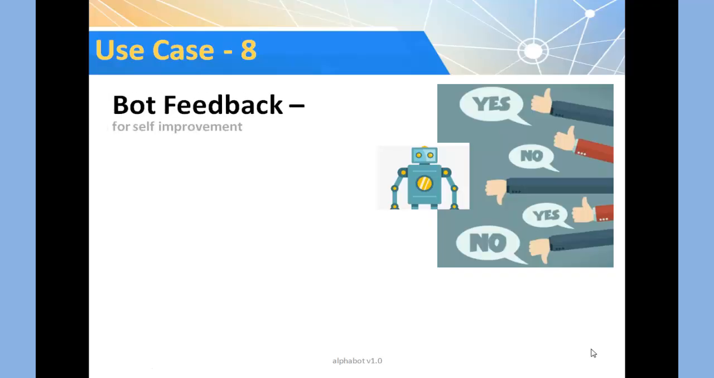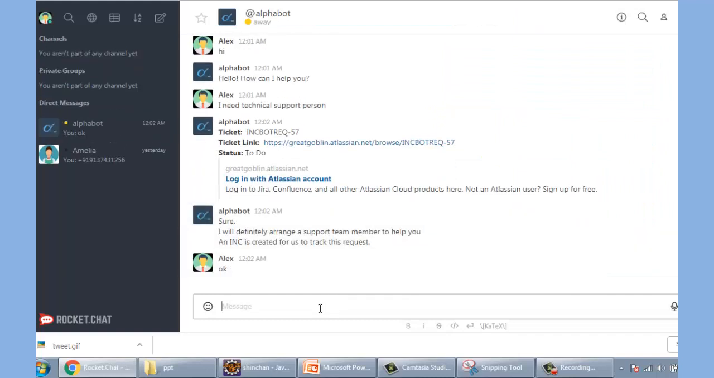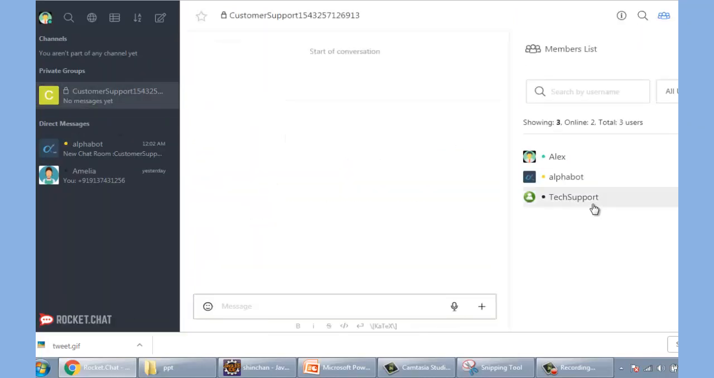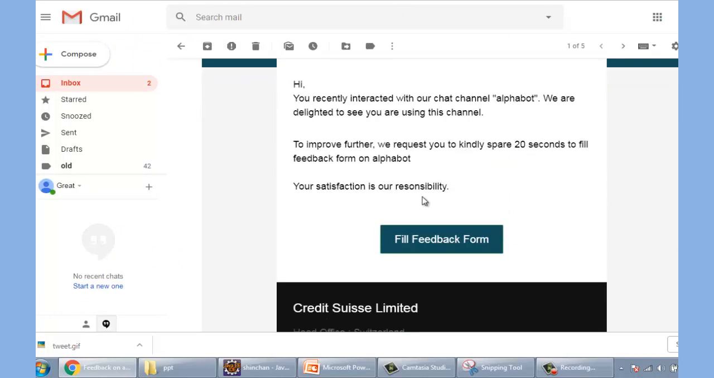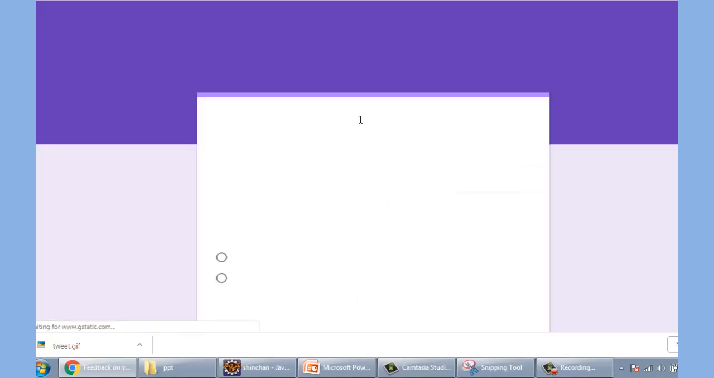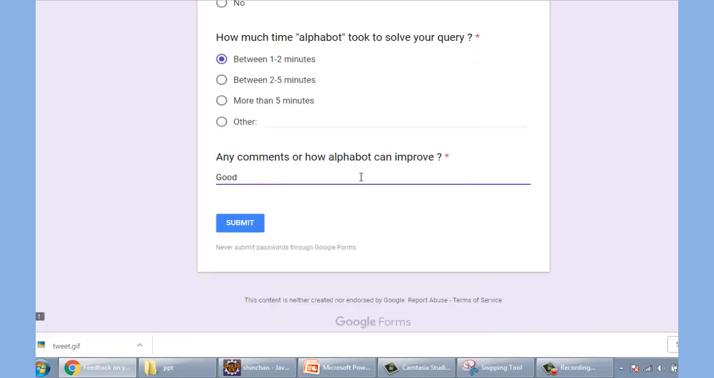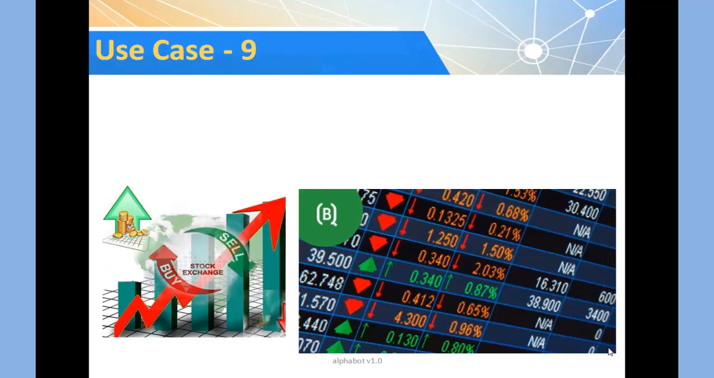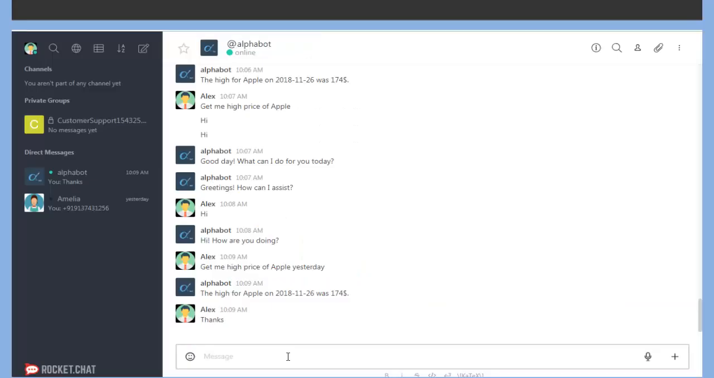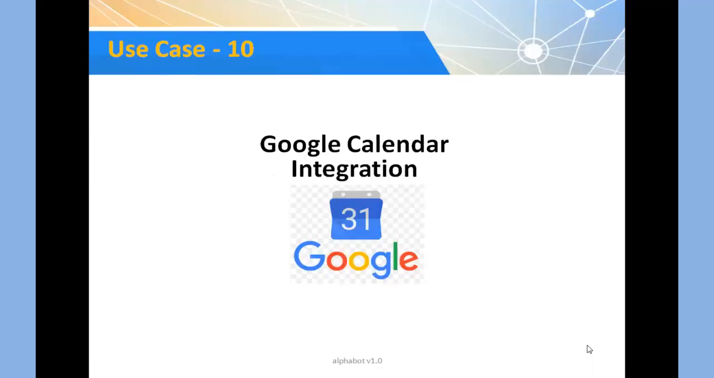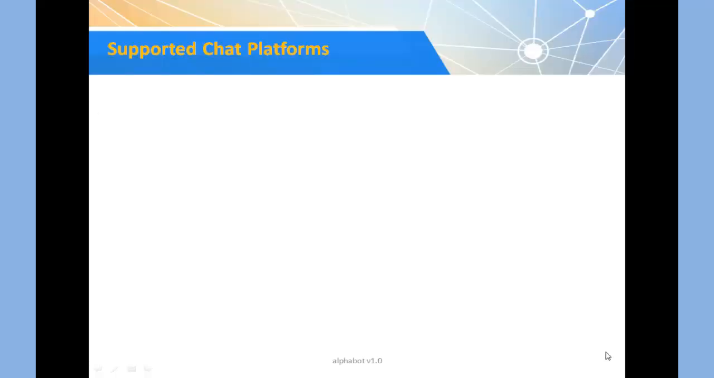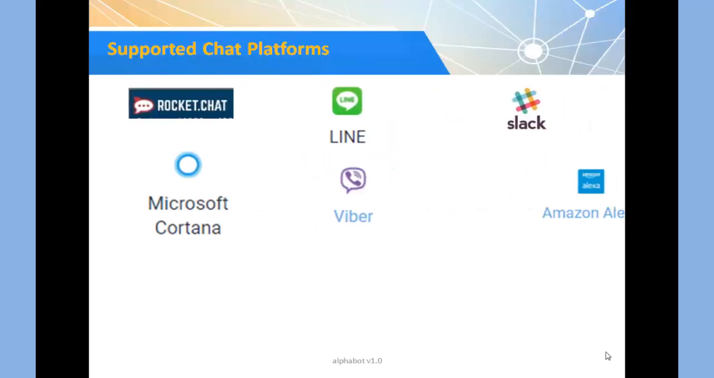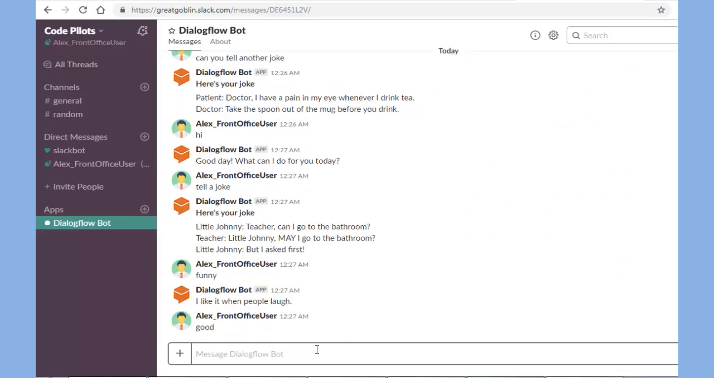Our use case number 8 is the bot feedback from the user. To improve the machine response to the user, we are taking feedback from the user. Our next use case is the stock updates. So we have integrated with Intrinio to get daily stock updates for the user. We have integration with Google Calendar as well. If the user wants to set up a meeting with the RM, he can get it done. We have integration with various chat platforms like Slack, Telegram, Rocket Chat.